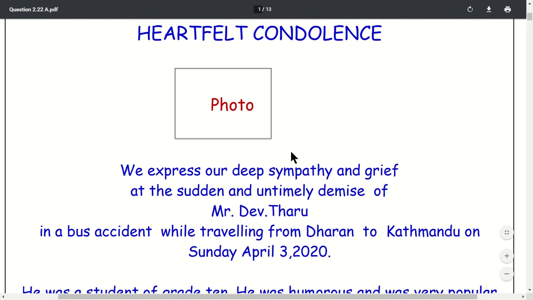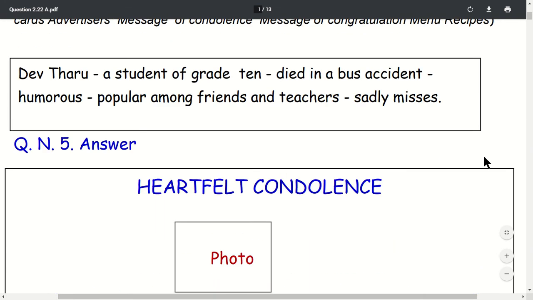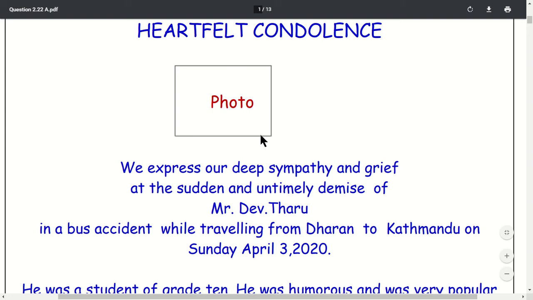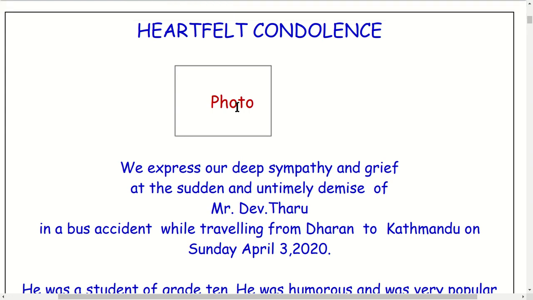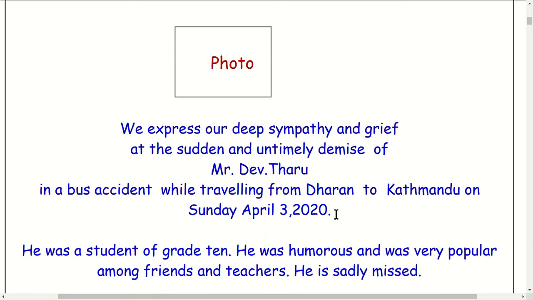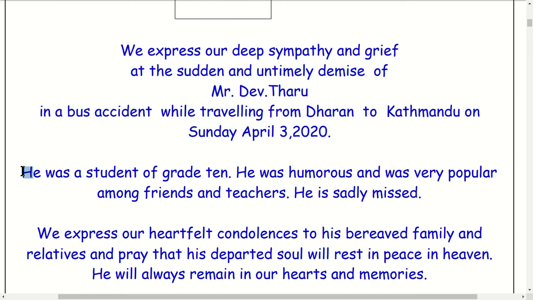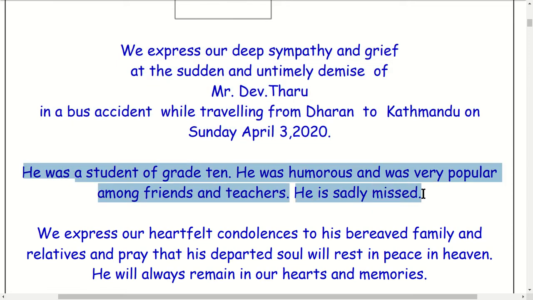This is the box. Write this message content in the box. Also write the photo here, but don't draw the photo. I always want to suggest to you again, don't spend your time drawing the picture there. Just make a small box like this and write the photo inside it. That's all. Then first paragraph, express our empathy, sympathy, and grief. The second paragraph is like this: what was he like, what were his characters, what were his qualities.